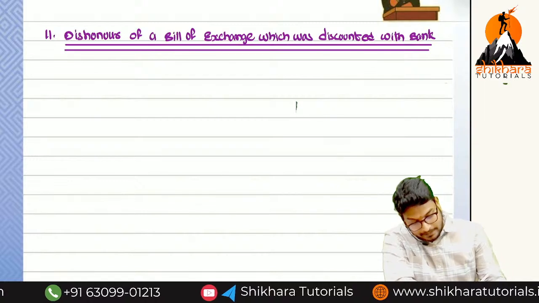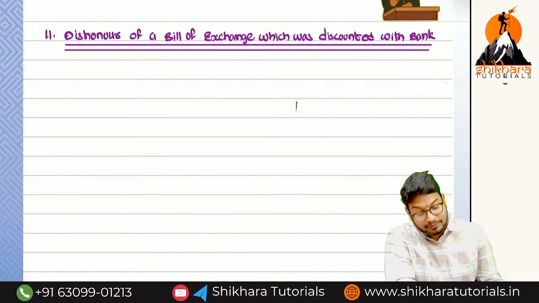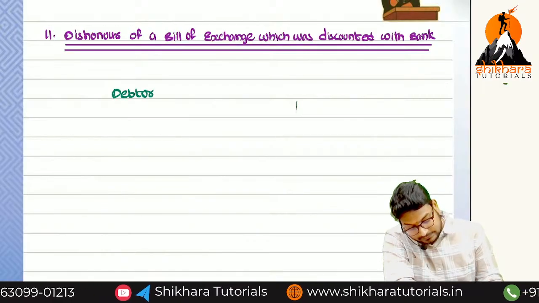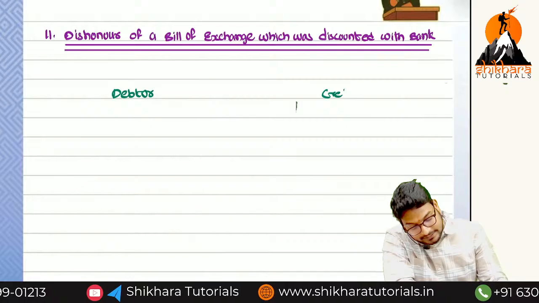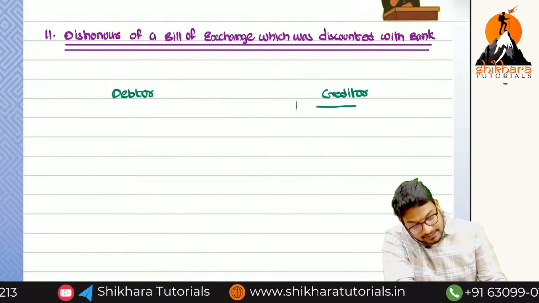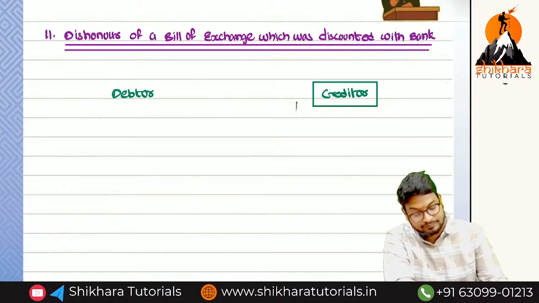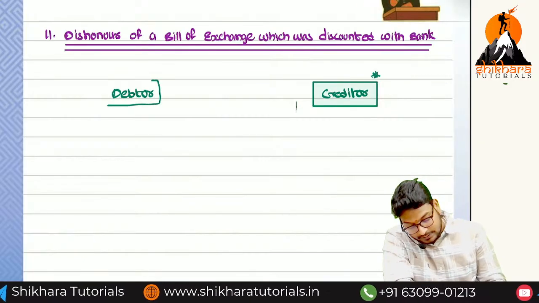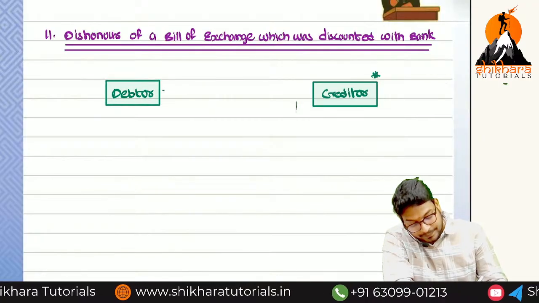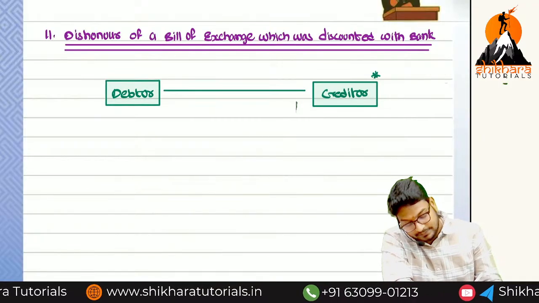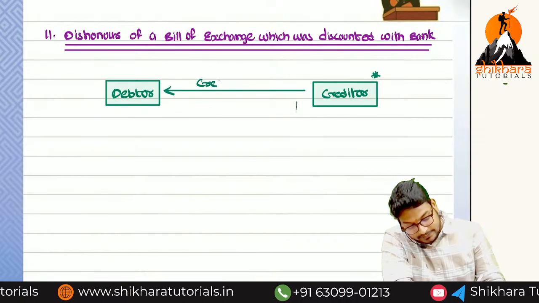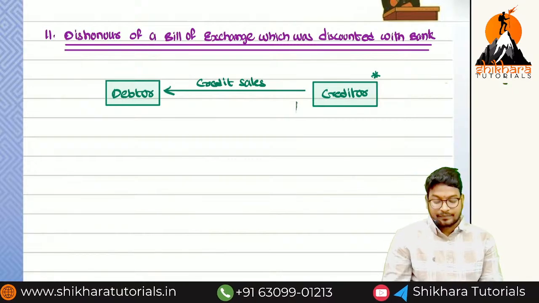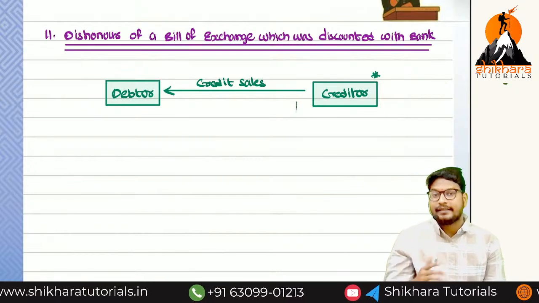So here, normally two parties will be there. One party is a debtor and one party is a creditor. Imagine we are the creditors. What have we made, credit sale or credit purchase? Credit sales. But here the debtor, you can take it as Vijay Mallya.